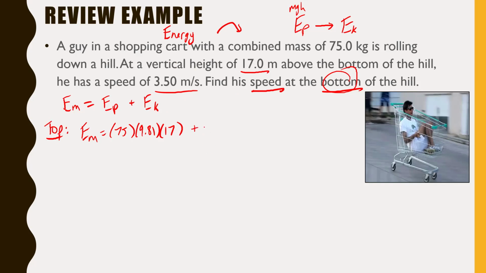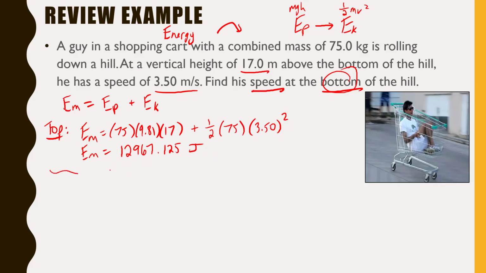Anyway, then kinetic energy. So plus kinetic energy, in case you've forgotten, is 1/2 mv squared. So we'll go 1/2. His mass was 75. And then his velocity up at the top of the hill was 3.50. And don't forget to square that. I'll save you the trouble. I'll throw this in my calculator. The answer I got for my EM at the top of the hill is 12,967.125. And the units, of course, on mechanical energy are joules. So I'll just put that in there.